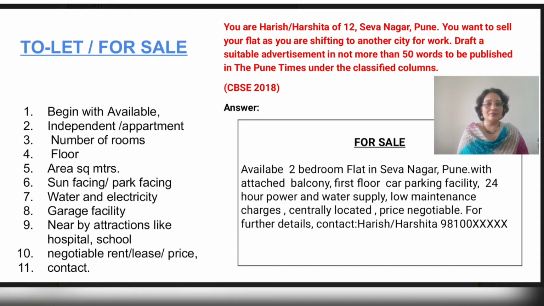We mention whether it is an independent house or an apartment, the number of rooms, floors, area in square meters, sun facing or park facing, water and electricity supply, garage facility, nearby attractions like school, hospital. We also mention whether it is a company lease or a personal lease and the price in case it is for selling, and also the contact.